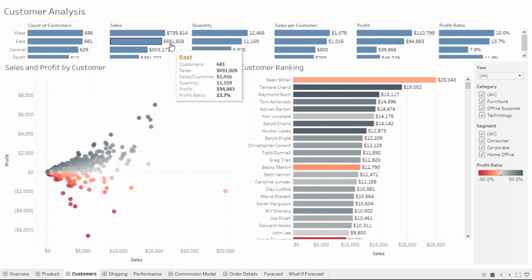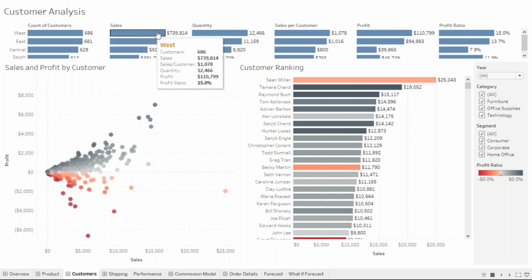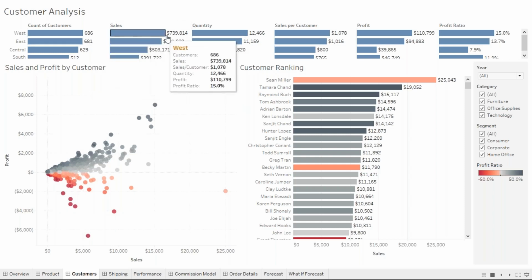So the west region is performing well in sales as well.